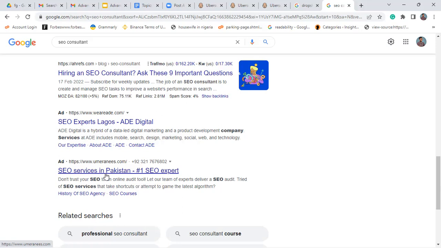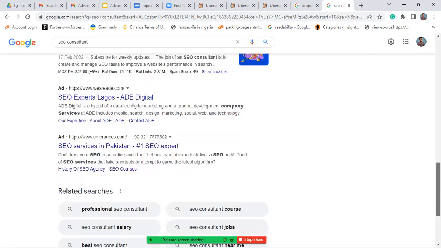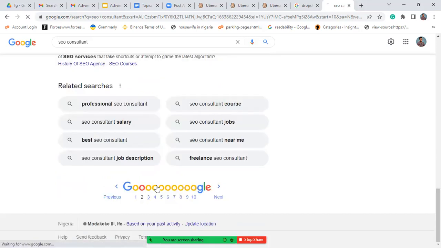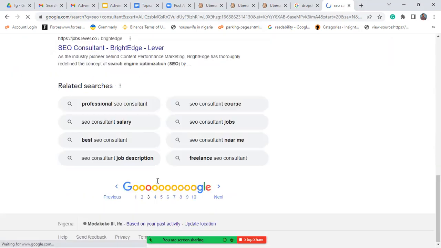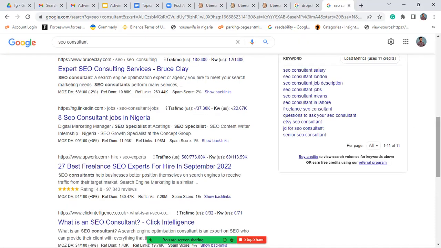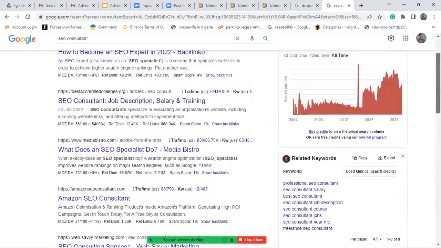There's an SEO agency in Lagos, SEO experts, ad, and then this one is in Pakistan, SEO service in Pakistan, and then Ashwan SEO. If you go on and on, you will still see a couple of adverts like that. In fact, some adverts show up on Google's top page.